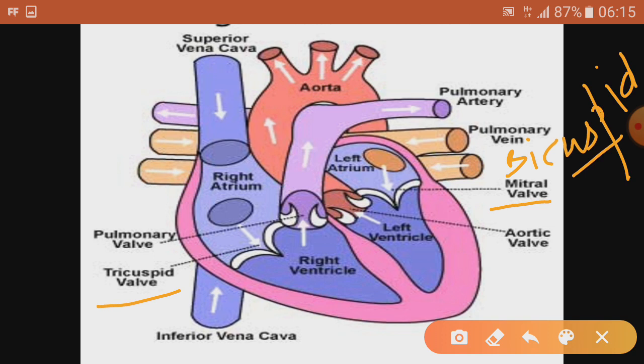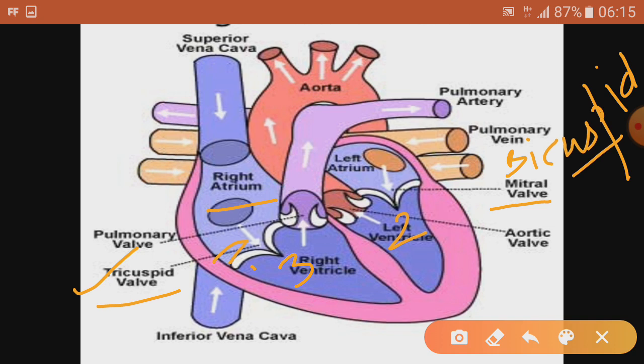So here is how to learn, because sometimes we get confused about where is bicuspid, where is tricuspid. So here we have got 32. Learn like this, 32 from the right side. This one is the right side, so we have got tricuspid, and here we have got bi. Bi means 2, tri means 3. It is having 3 cusp-like structures. So it is tricuspid, 1, 2, 3, and it is bicuspid.